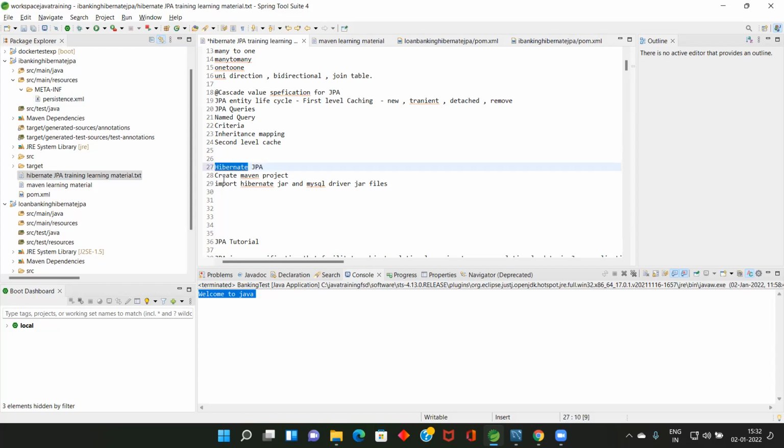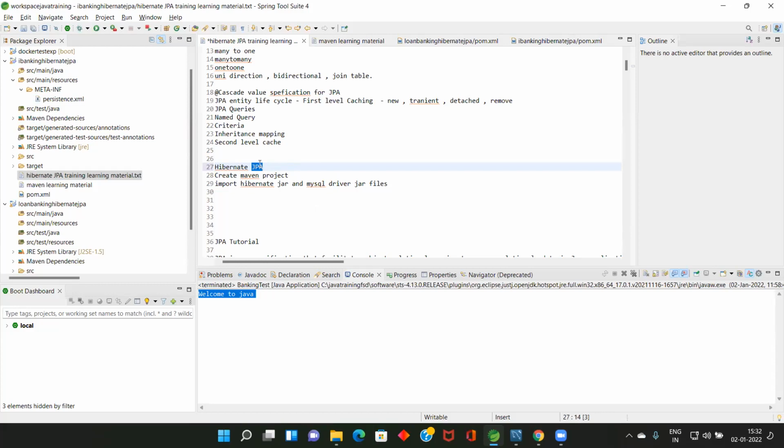Hibernate itself has its own ORM tool, and Hibernate also has a tool based on the JPA specification. We are learning the Hibernate framework based on JPA.